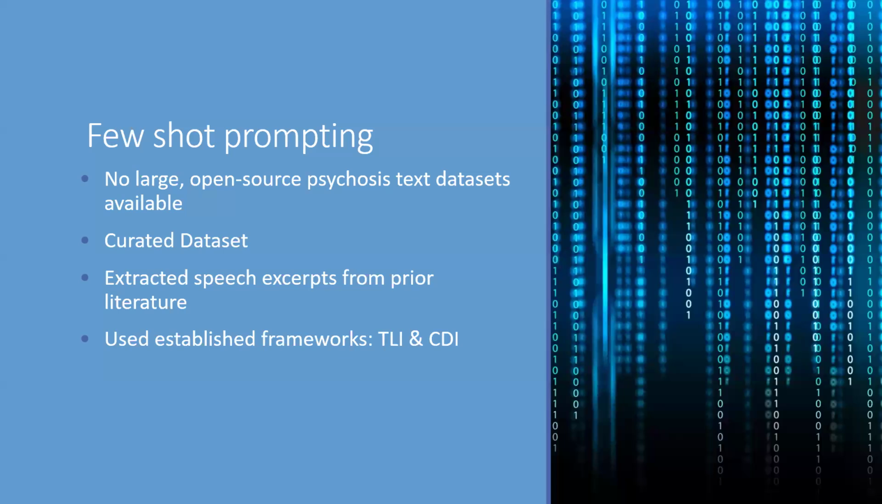We need to generate data because there's no large open source data available for our few-shot prompting examples. So I created a curated data set of examples of linguistic deficits. I found a bunch of articles that had labeled examples of psychosis language, and I used those to create a data set. Not all of them had been categorized. Some were categorized by the TLI and the CDI, which are measures of language deficits in psychosis. For those that weren't, I read the definitions, looked at the examples, and then classified them according to the TLI or CDI.